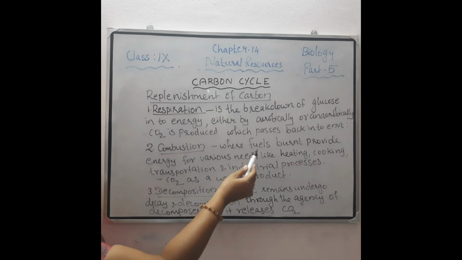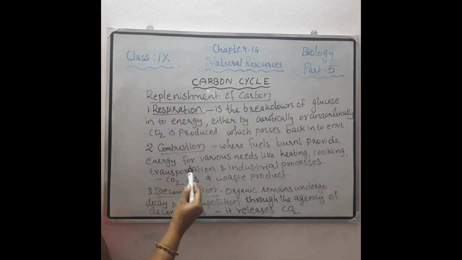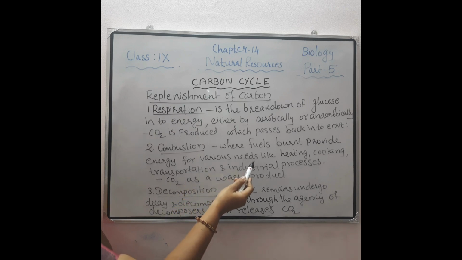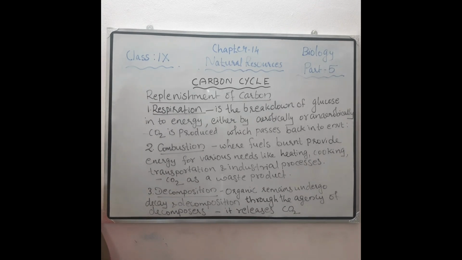During combustion, fuels are burnt that provide energy for various needs like heating, cooking, transportation or industrial processes. We are burning the fossil fuels. At that time also carbon dioxide is released as a waste product, and that will reach the environment again.